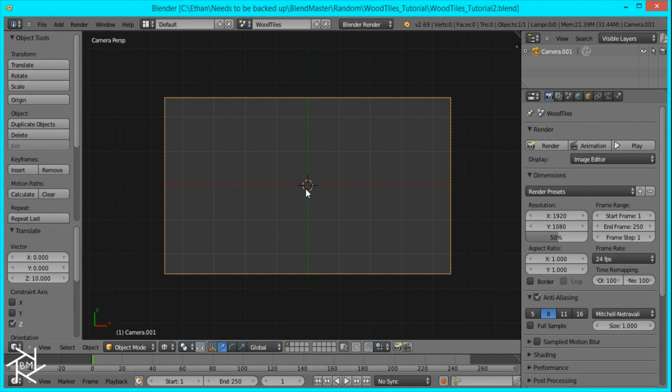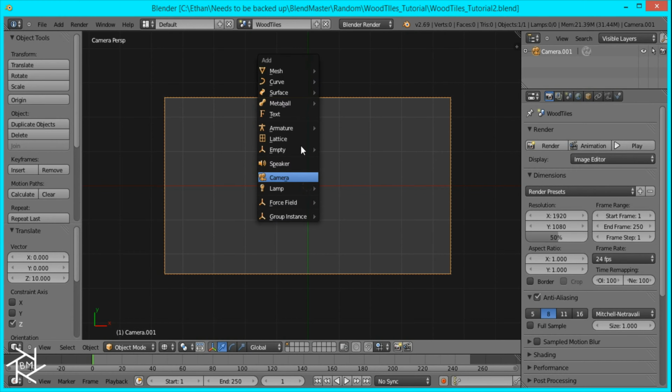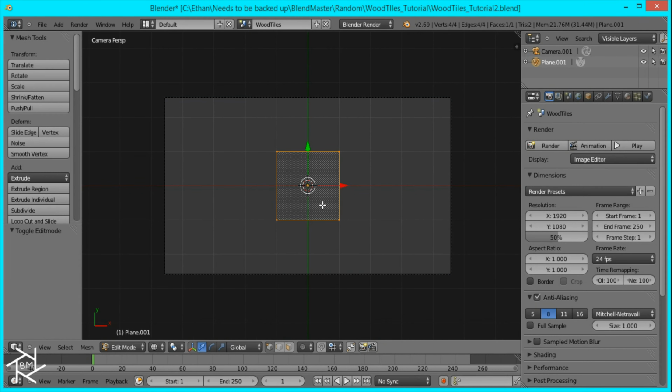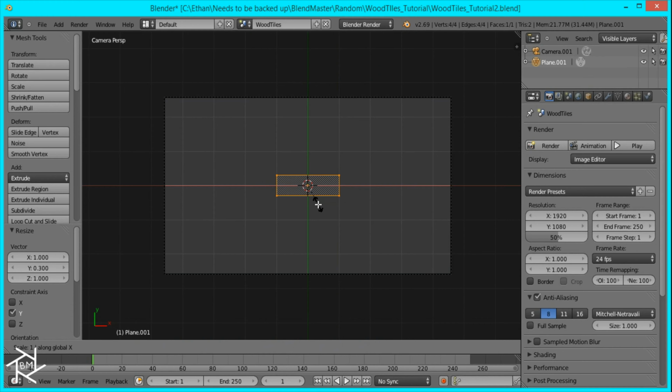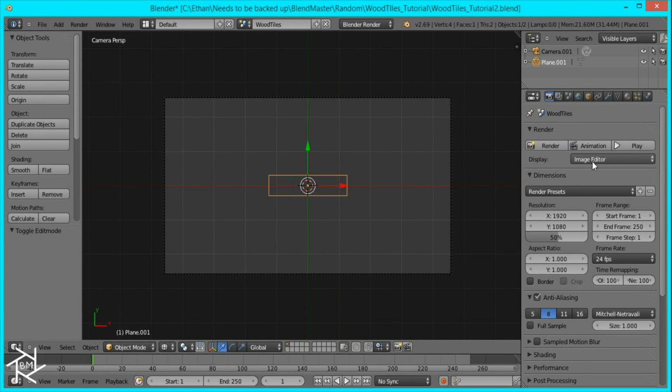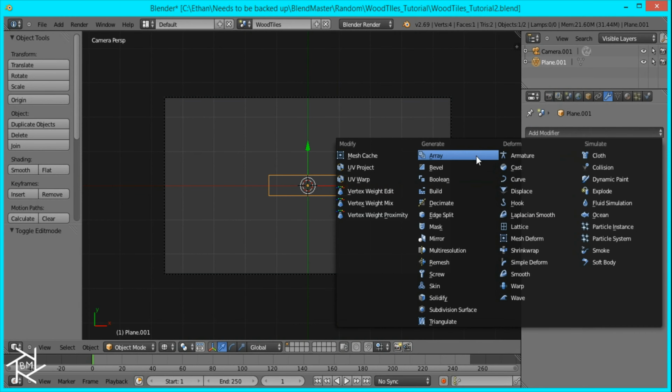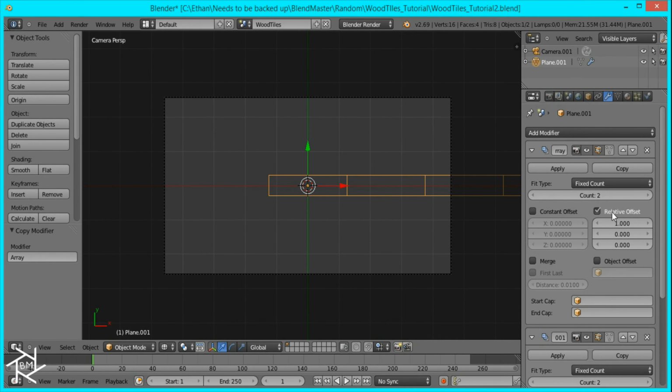Now what we want to do is add our tiles. So I'm just going to add a plane. I'm going to tab into edit mode and scale it down by 0.3 on the y-axis, and scale it on the x-axis by 1.25. Okay, that's looking good. And then I'm going to add 2 array modifiers like that.